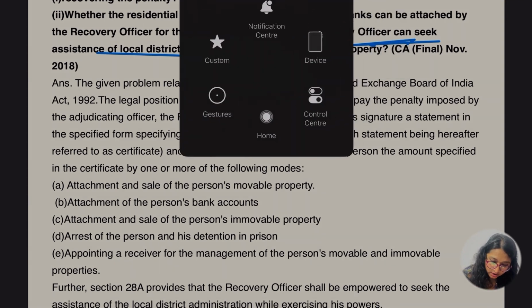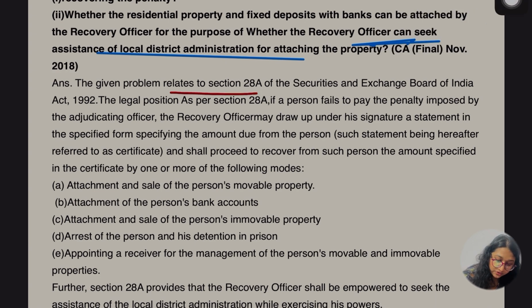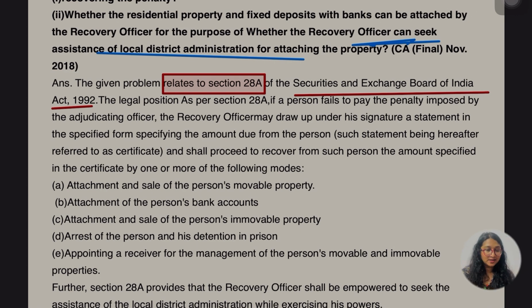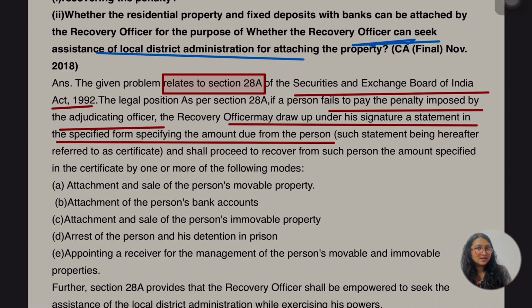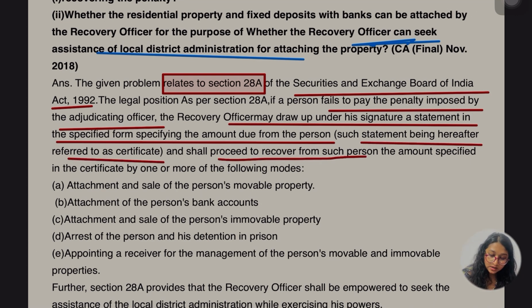In this given question, the problem, okay, which is relating to 28A of the Securities and Exchange Board of India Act 1992. The legal position as per section 28A, if a person fails to pay the penalty imposed by the adjudicating authority, the recovering officer may draw up under his signature a statement in the specified form specifying the amount due from the person. ठीक है, सेम बात है ना 28A में जो लिखा था. जी हाँ, such statement being thereafter referred to the certificate and shall proceed to recover from such person the amount specified in the certificate by one or more of the following modes.